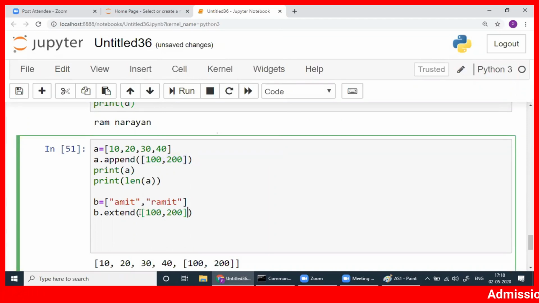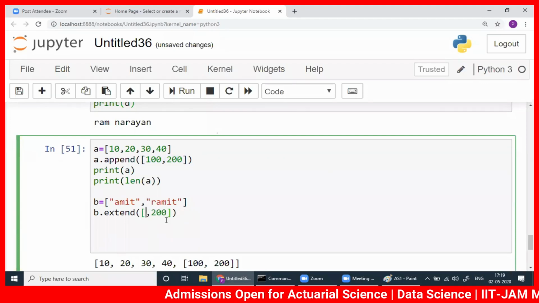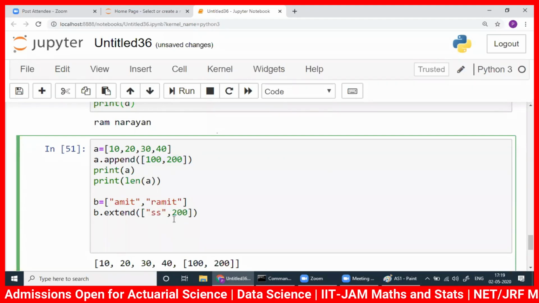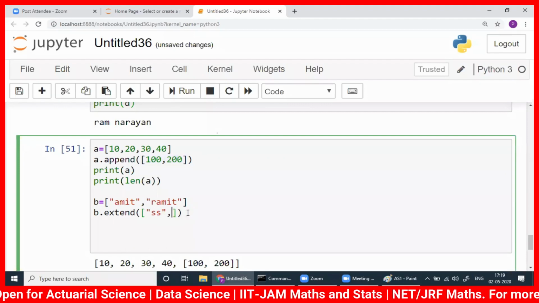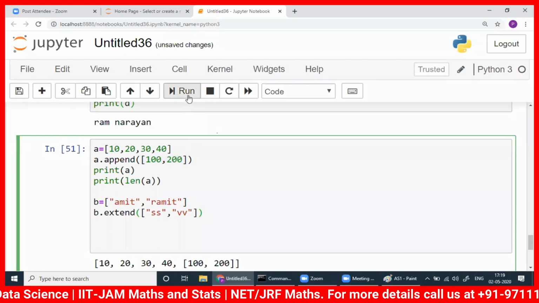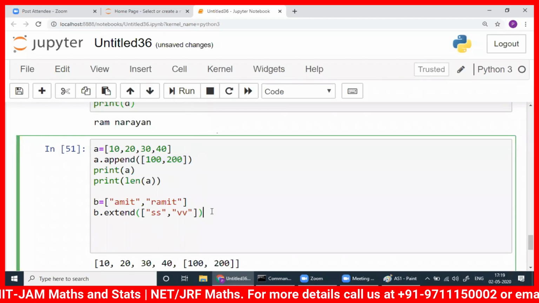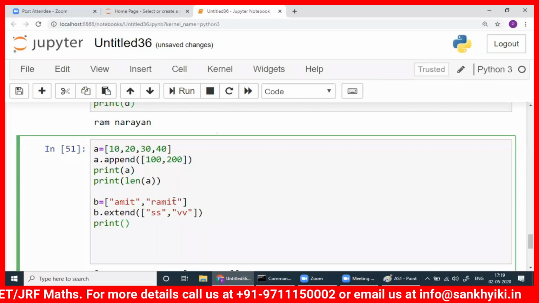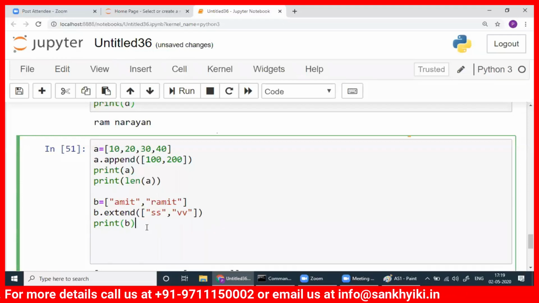Will supplement you with a lot of assignments. Once you do a lot of assignments, your base will be very clear. Okay. Let me write two names. Now let me run this one. Print B and print length of B.